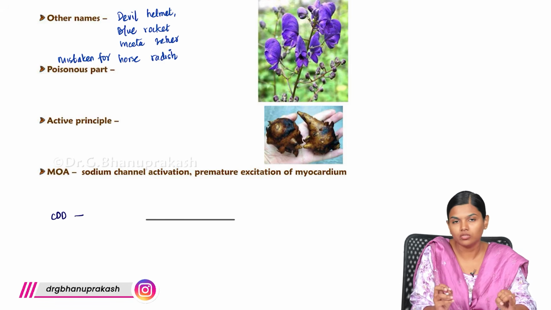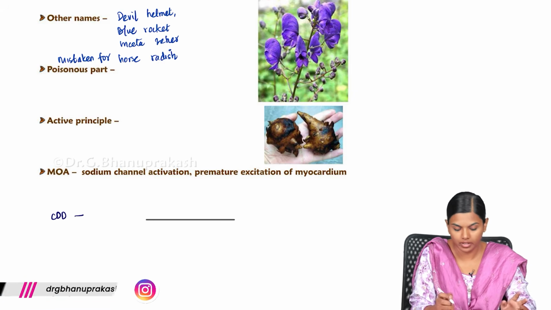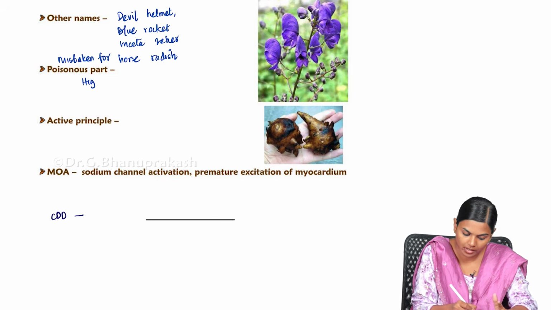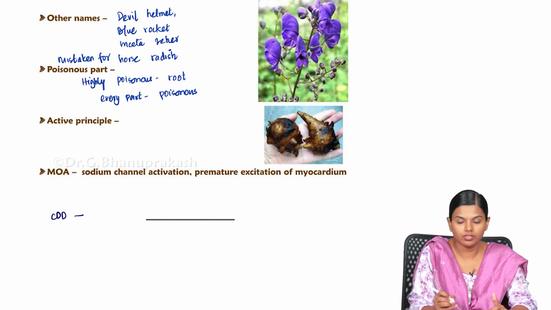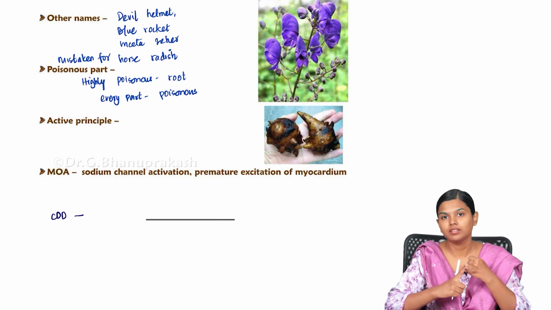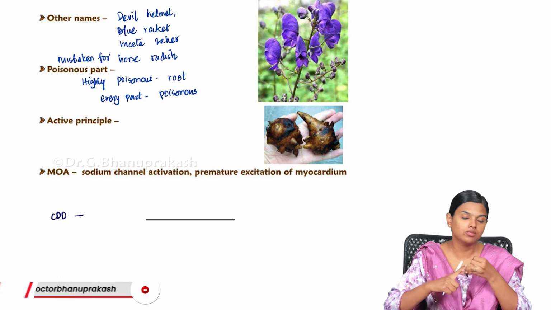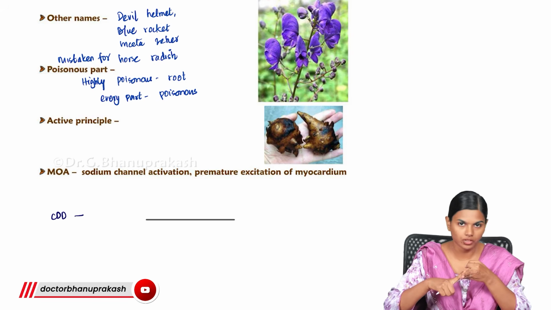We have to know which part is poisonous. The root is highly poisonous, and every other part is also poisonous. First we have to identify the plant, then know which part is poisonous, and the other names for the plant.